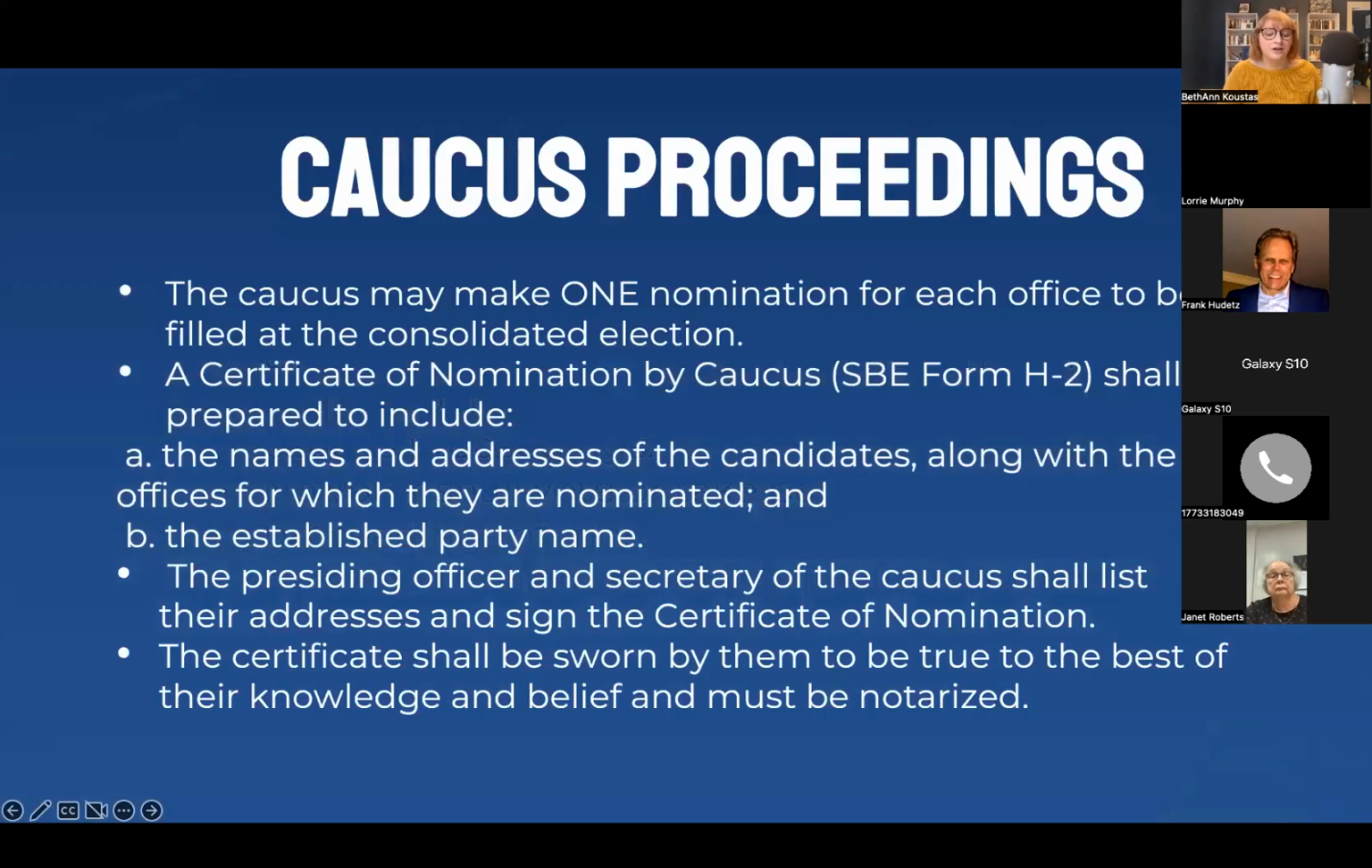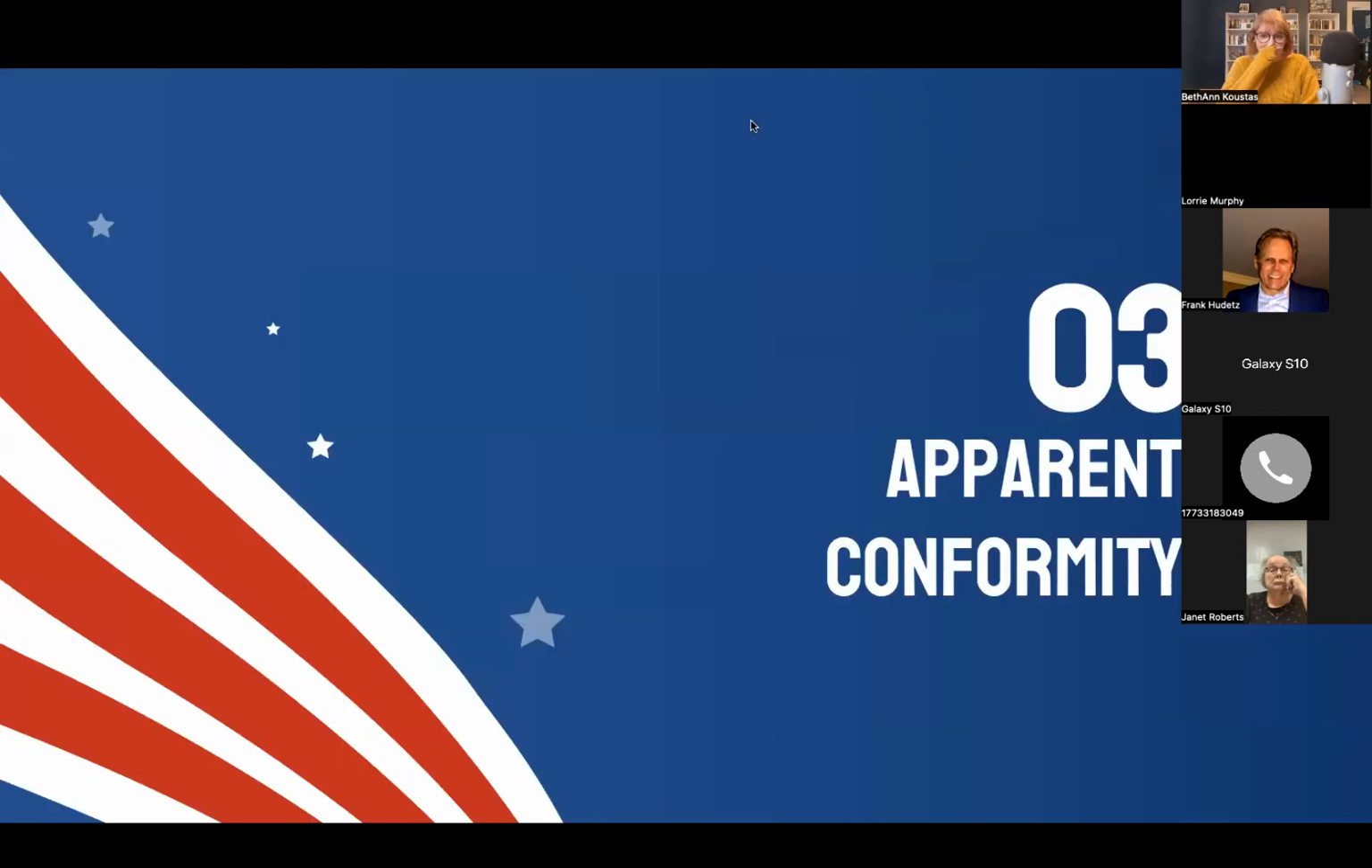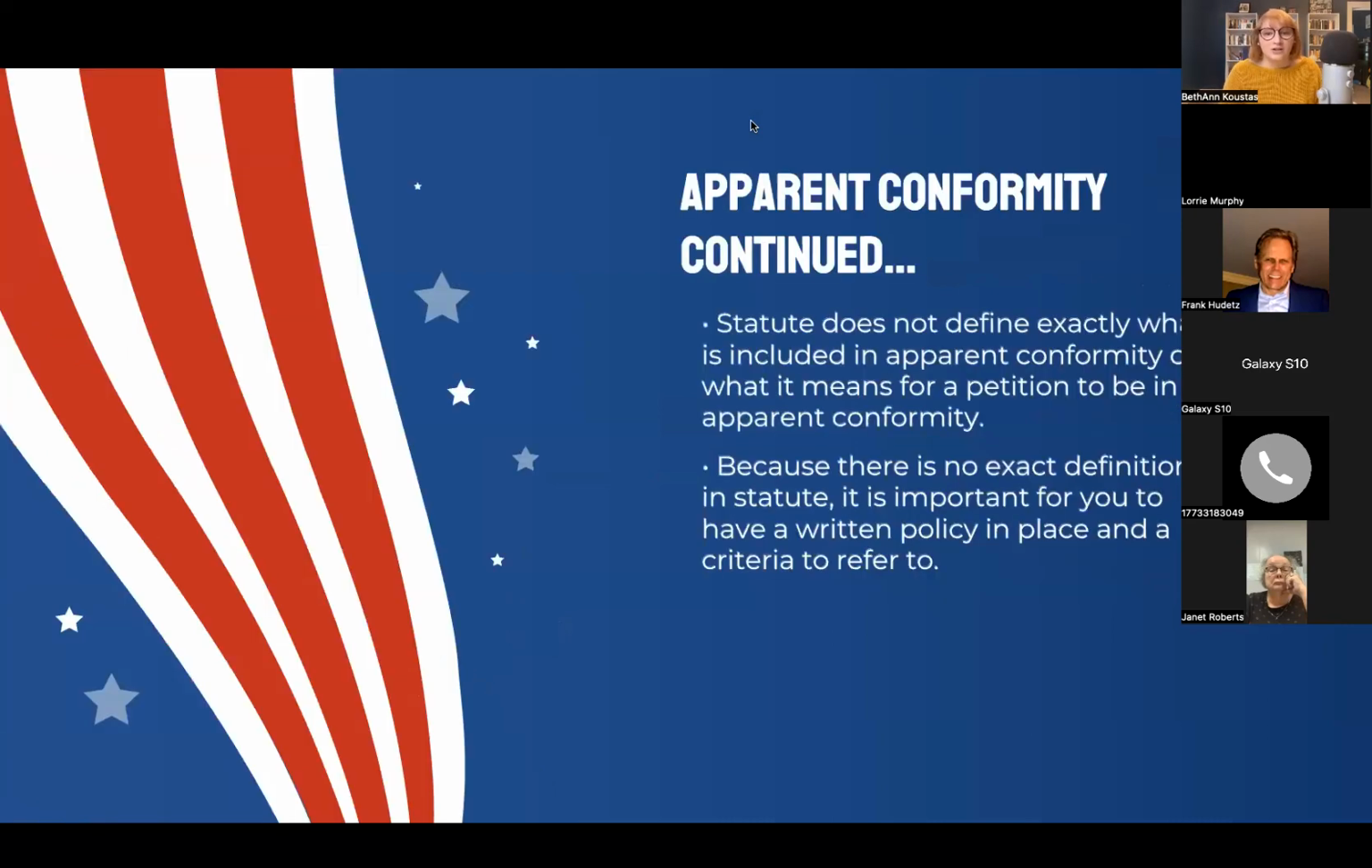So caucus proceedings. The caucus may make one nomination for each office to be filed with the consolidated election. A certificate of nomination by caucus, which is SBE Form H2, shall be prepared to include the names and addresses of candidates, along with the offices for which they are nominated in the established party name. The presiding officer and secretary of the caucus shall list their addresses and sign the certificate of nomination. And the certificate shall be sworn by them to be true to the best of their knowledge and belief and be notarized.